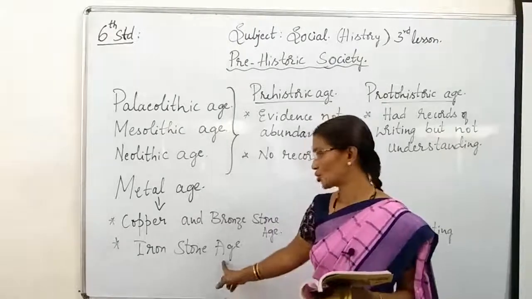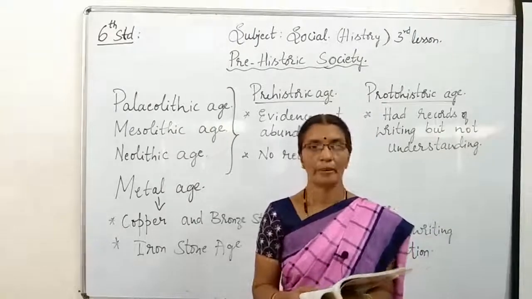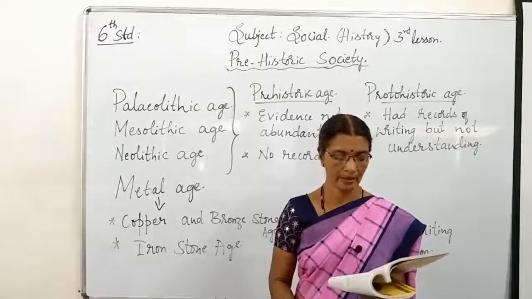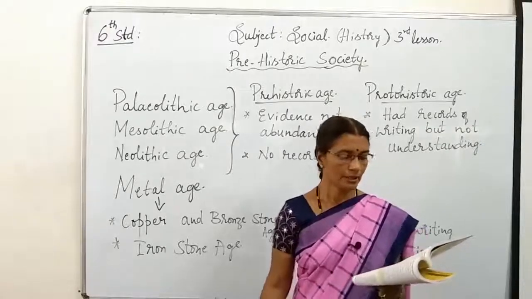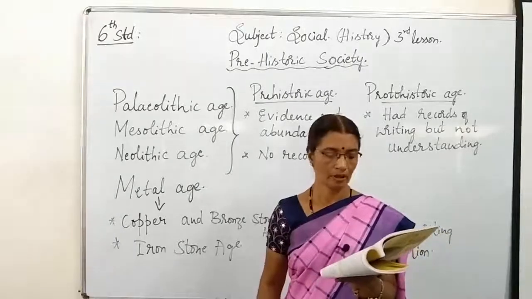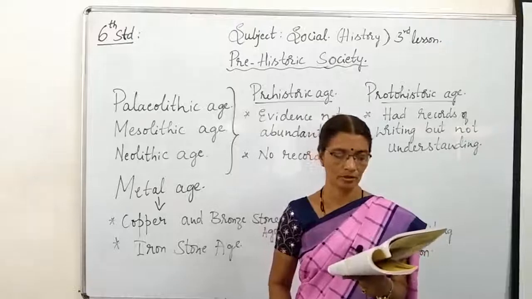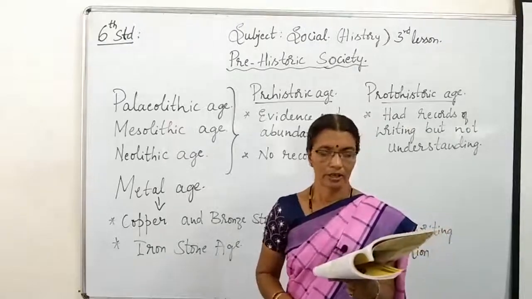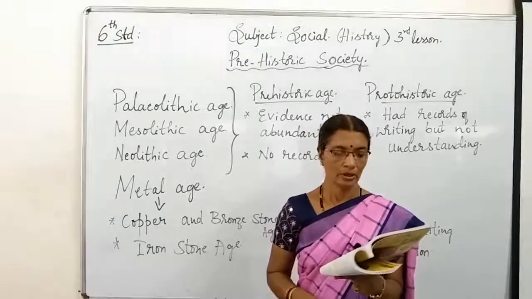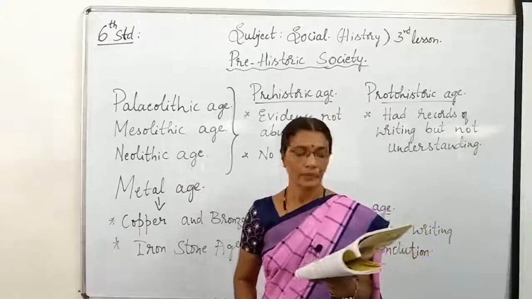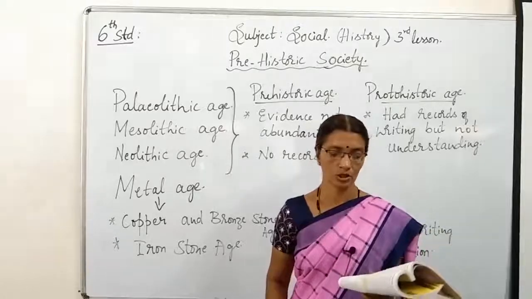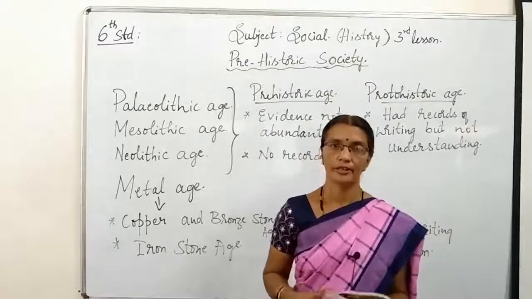Next, the iron stone age. Iron is a hard metal, all of us know. Nowadays also we are using iron. It is a very hard metal. This was used in South India long before copper. So in South India, before copper, iron was being used. And in South India it was in use as early as some 3500 years ago. So in South India we have been using iron from 3500 years ago. This is called the period of the Grand Stone Culture.